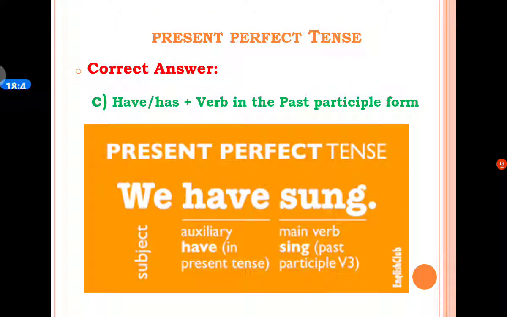The correct answer is C option, have, has plus verb in the past participle form or verb in the third form. Here is one example. We have sung. In this sentence, have is an auxiliary verb and it is in the present tense, and sung is the main verb and this particular verb is in the past participle form. Actually the base verb is sing, and here sung is the past participle of the main verb sing.